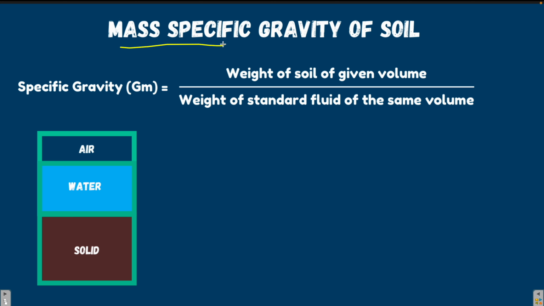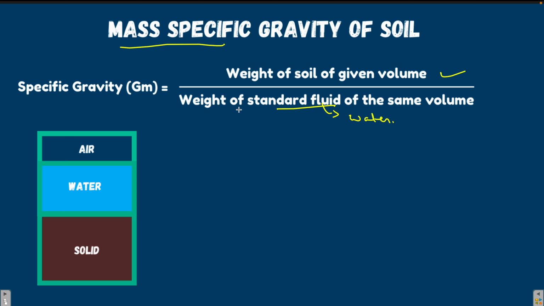Sometimes if you encounter mass specific gravity of soil, it means the weight of the soil of a given volume to the weight of the standard fluid of the same volume. Here the standard fluid we take is water. Water is our standard fluid. In the mass specific gravity, we also consider the entire soil including all the voids and all the water present in the soil.